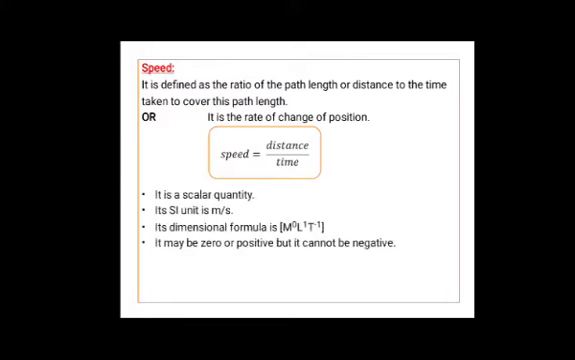Speed is a scalar quantity. Since it has only magnitude, no direction, it is a scalar quantity. SI unit of speed is meter per second. Its dimensional formula is M raised to 0, L raised to 1, T raised to -1. Speed may be 0 or positive, but it cannot be negative. If we take speed in a particular direction, it becomes velocity.